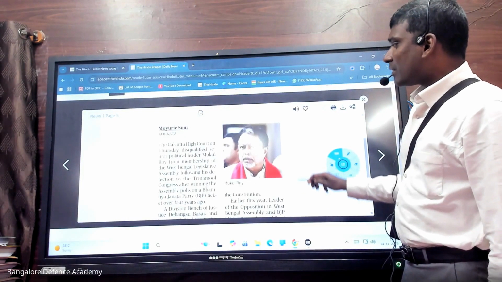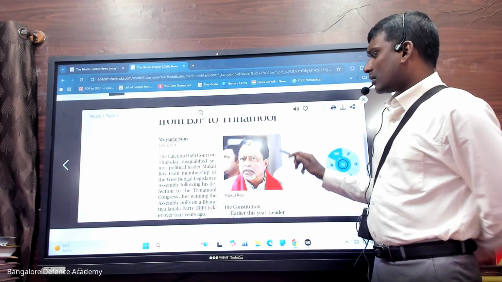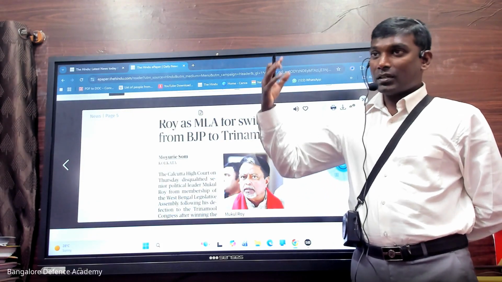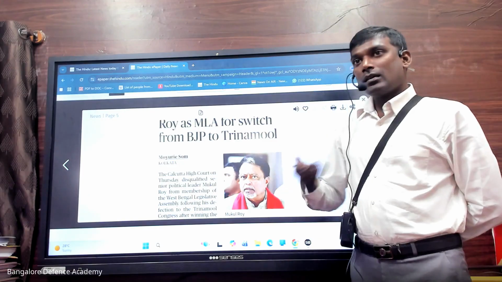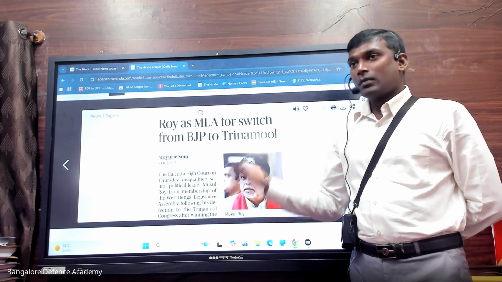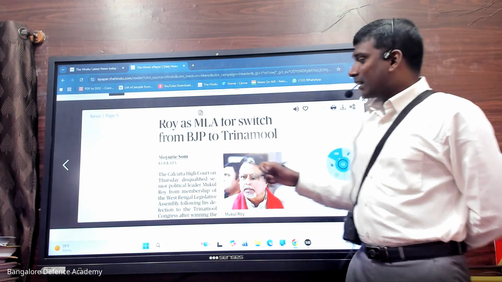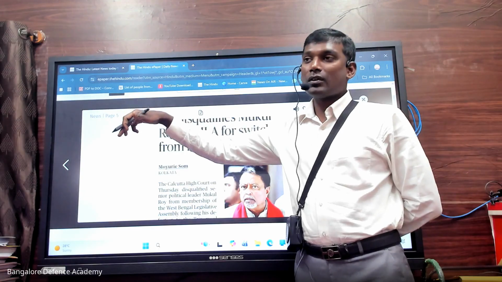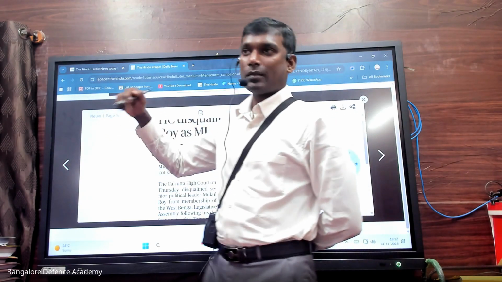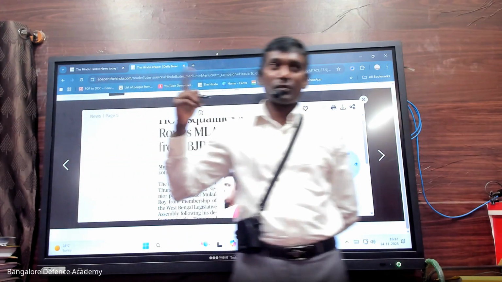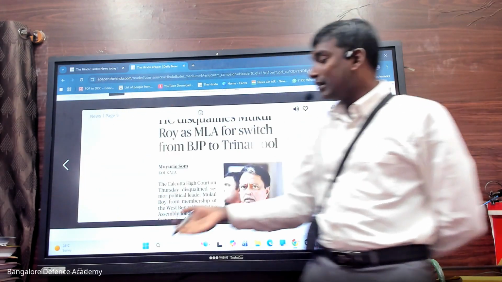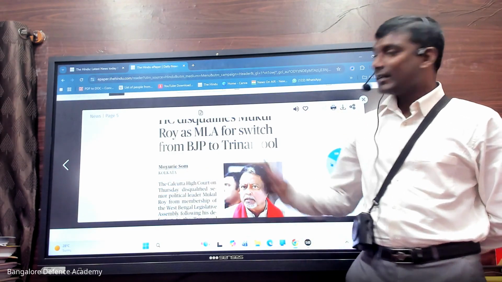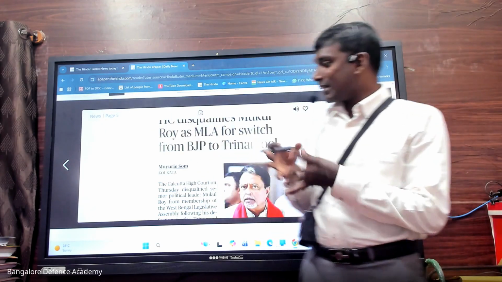Today's article, it is a very small article, about a very senior candidate. He was once upon a time in the BJP party. He won the election on a BJP ticket. He was a member of the government. Okay, but suddenly what happened? He joins Trinamool Congress. Mamata Banerjee, Chief Minister of West Bengal. He is joining her party without resignation. That's the problem. He did not resign from the MLA seat.